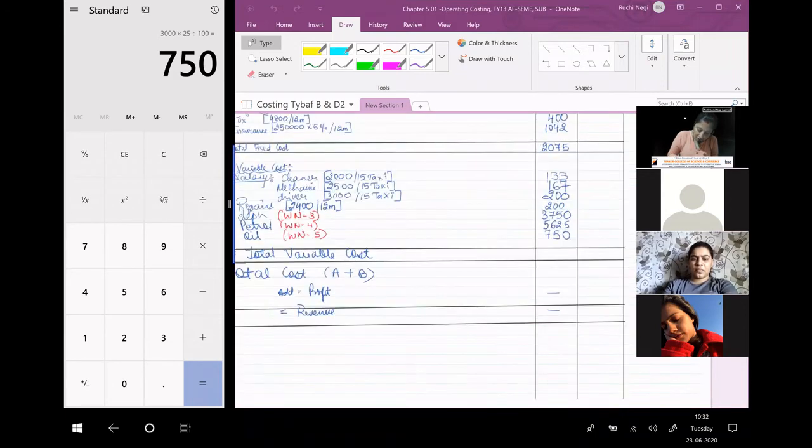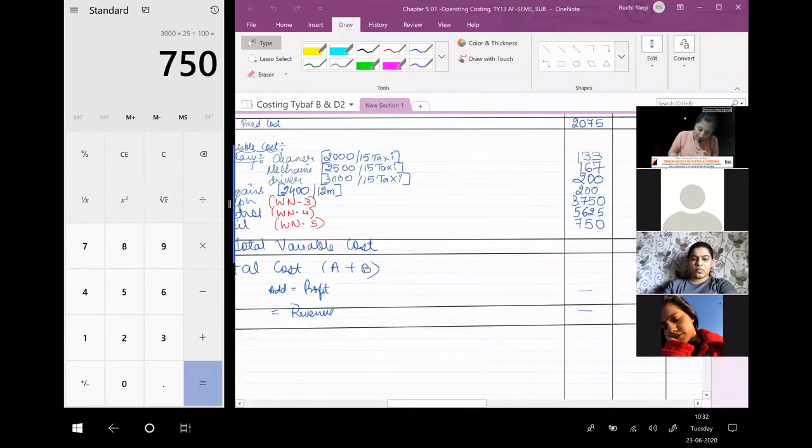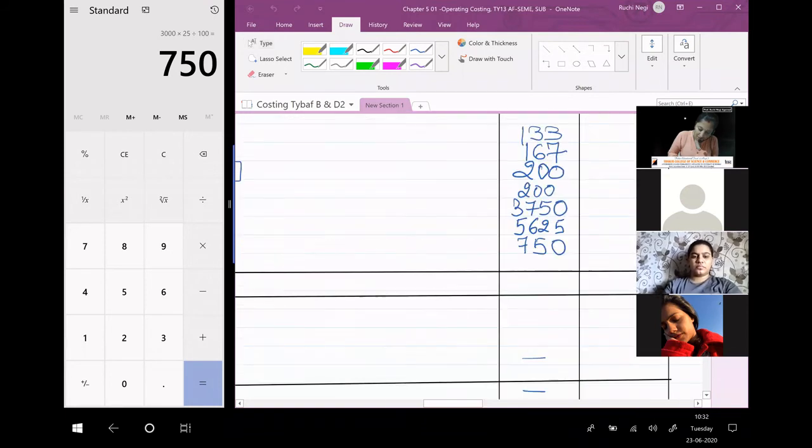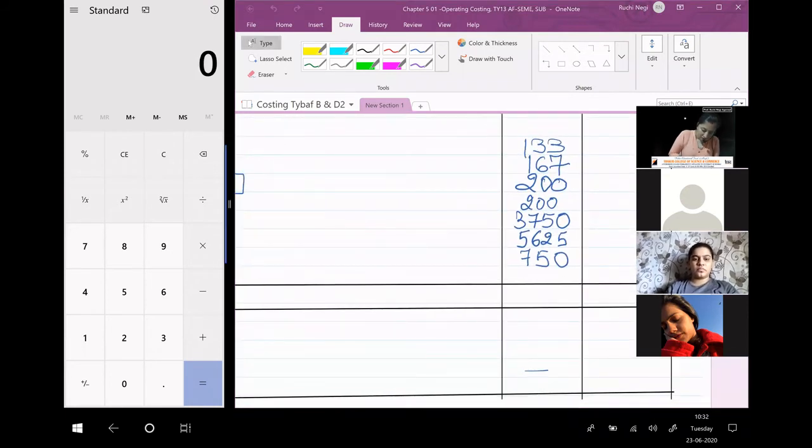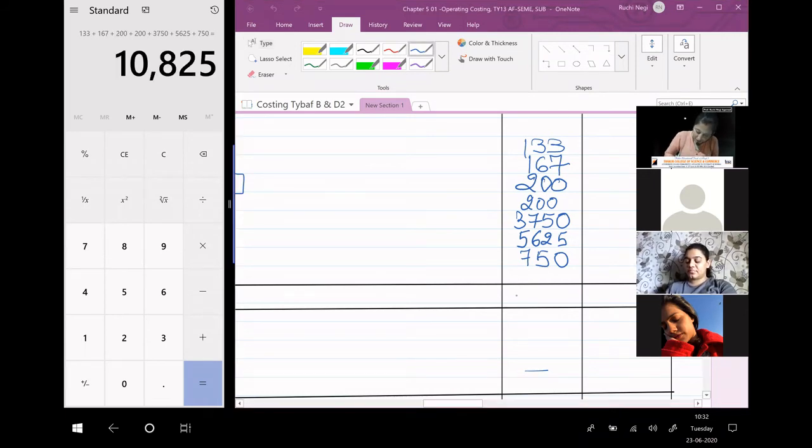And total your variable cost. 133 plus 167 plus 200 plus again 200 plus 3750 plus 5625 plus 750. So the answer is 10,825.